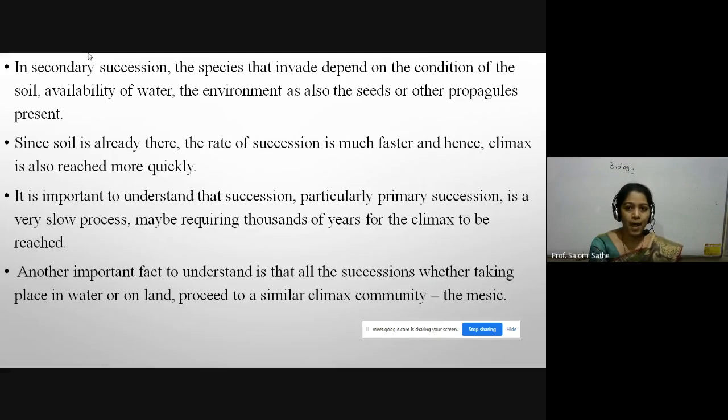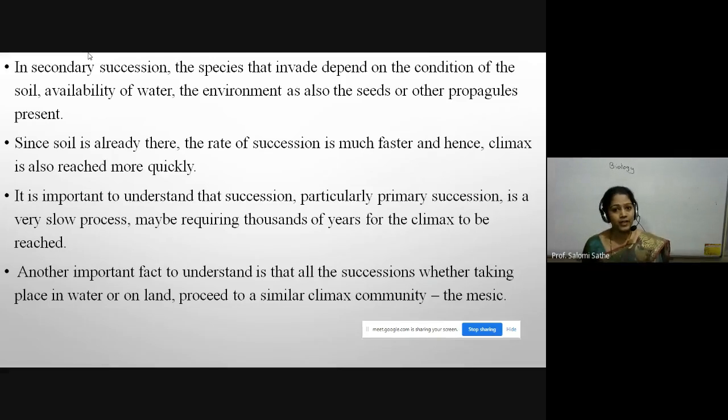Ultimately, from pioneer stage to intermediate stage, from intermediate stage to the climax community, and this climax community is the ultimate or last stage of primary succession, but it takes place over years, million years, to reach that particular climax community.